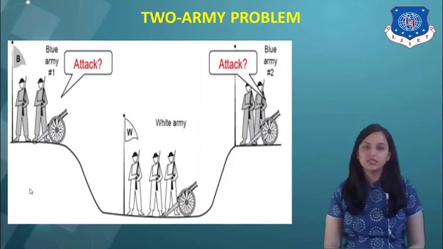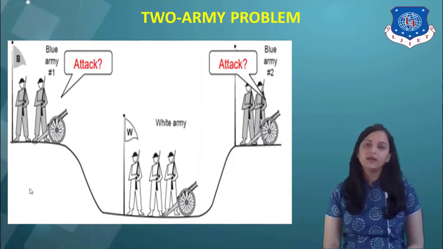Now here what happens is if blue army 1 asks for the attack, let's say for example at 9 AM, and they send this message to blue army 2. If blue army 2 is ready to attack at 9 AM, it will send the acknowledgement back to blue army 1 that yes, we are ready to attack at this time, and if they receive this correctly, they can attack and win.